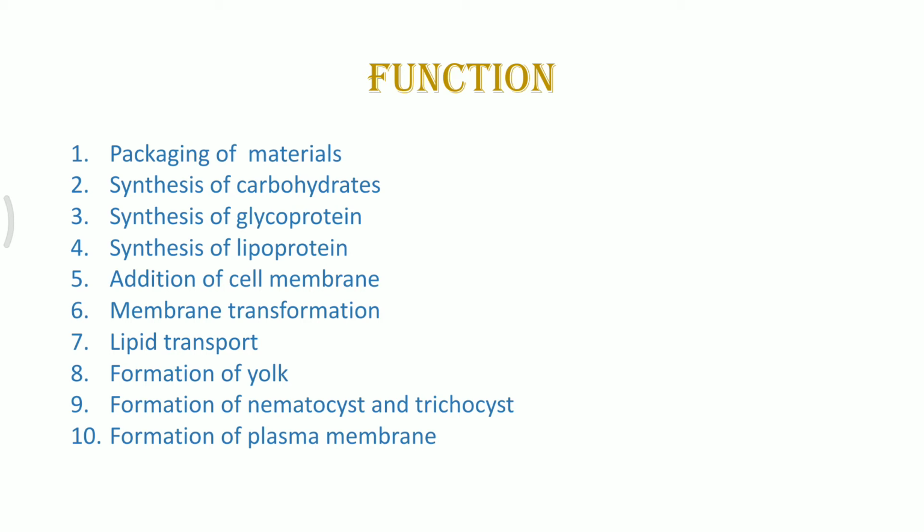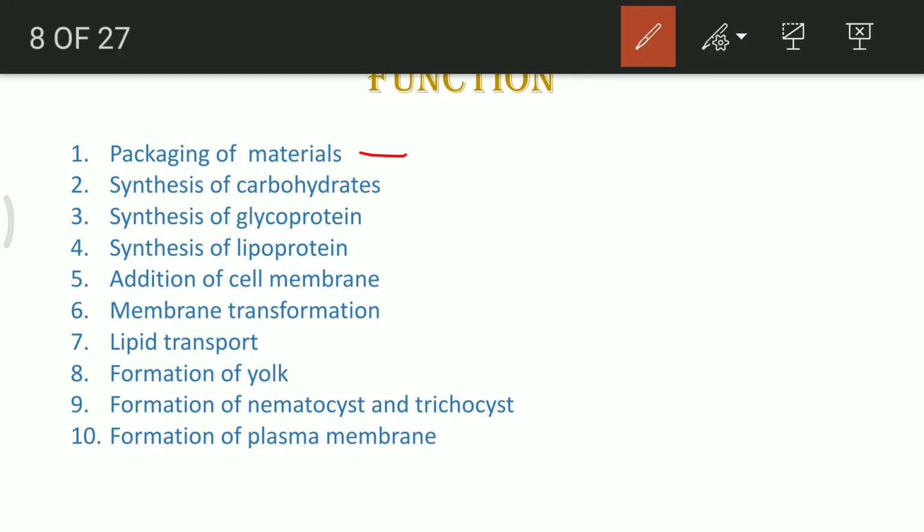So before transferring it to the outside of the plasma membrane by exocytosis, certain molecular tags are also added to it, and after addition of those molecular tags, these substances, with the help of vesicles, are transported till the plasma membrane. From there exocytosis occurs and they reach the sites of requirement. The substances which are formed or packaged by the Golgi complex can be various